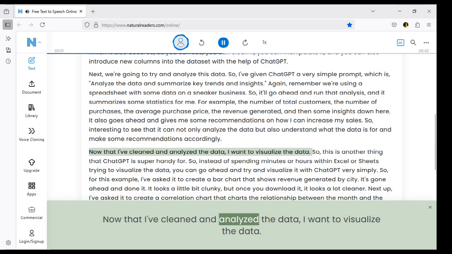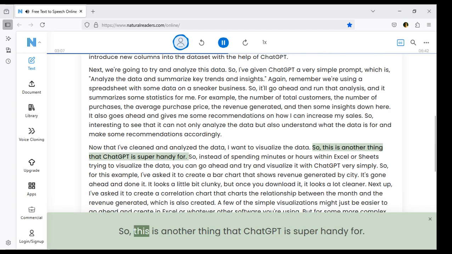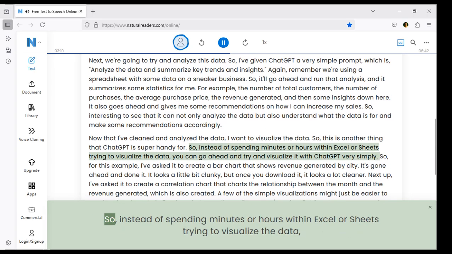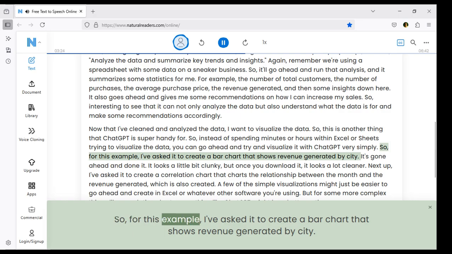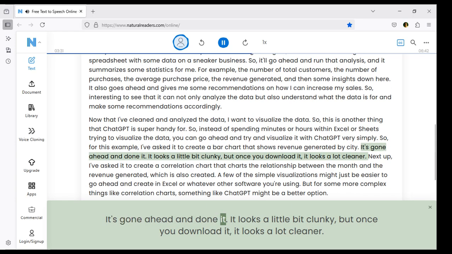Now that I've cleaned and analyzed the data, I want to visualize the data. So, this is another thing that ChatGPT is super handy for. So, instead of spending minutes or hours within Excel or Sheets trying to visualize the data, you can go ahead and try and visualize it with ChatGPT very simply. So, for this example, I've asked it to create a bar chart that shows revenue generated by city. It's gone ahead and done it. It looks a little bit clunky, but once you download it, it looks a lot cleaner.